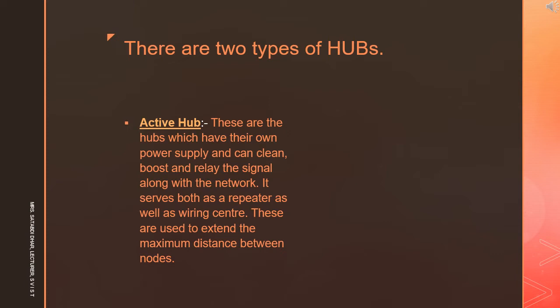And passive hubs collect wiring from nodes and power supply from an active hub. These hubs relay signals onto the network without cleaning and boosting them and can't be used to extend the distance between nodes.